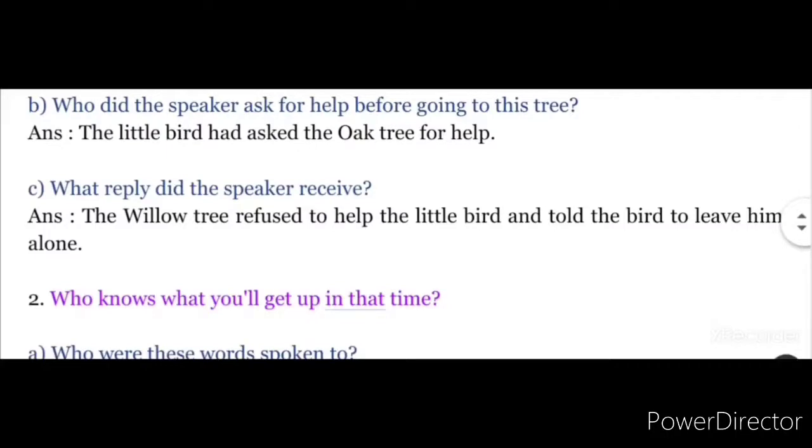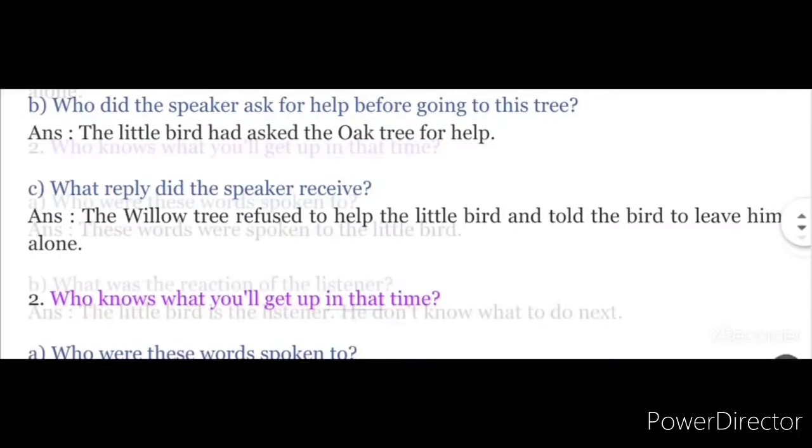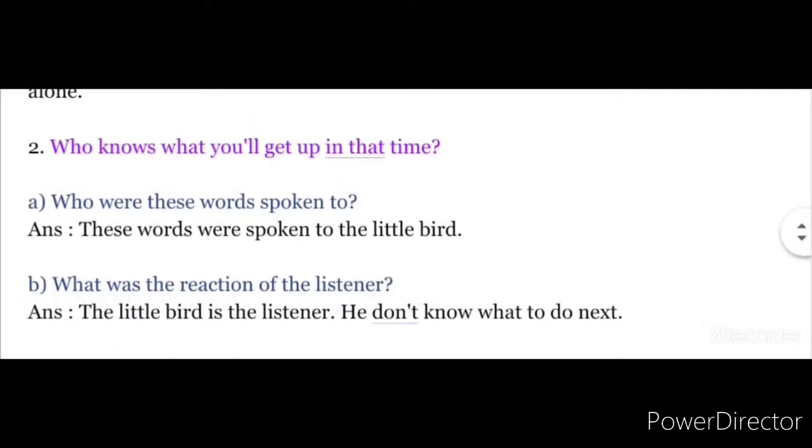The willow tree refused to help the little bird and told the bird to leave him alone. So that's the option C question for the first one. Let's move on to the second question and the lines here. Look at the second sentence, words from the story. Who knows what you will get up in that time?